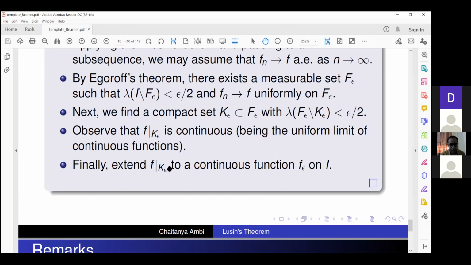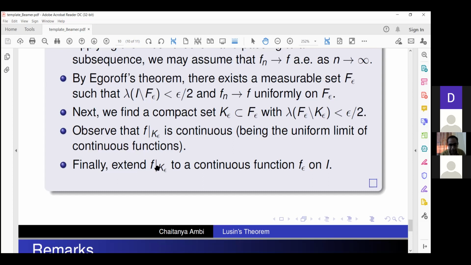So how do you do that? You somehow select f epsilon. You are free to choose now outside this k epsilon. So join the endpoints, attach the endpoints to the real line. That is how it proceeds.